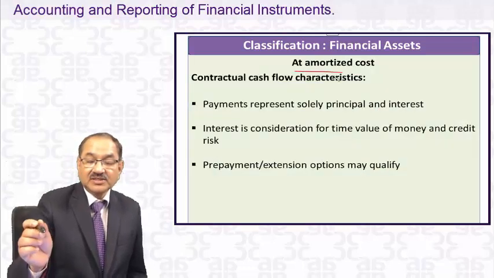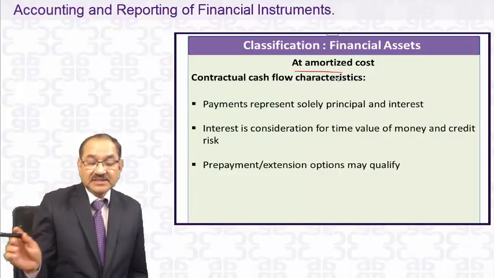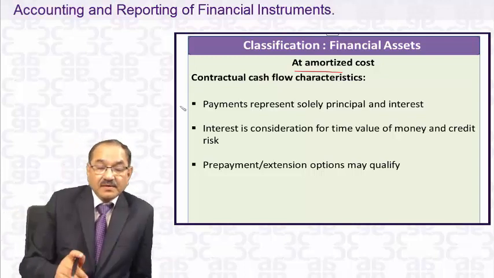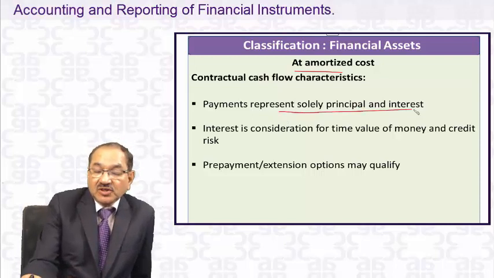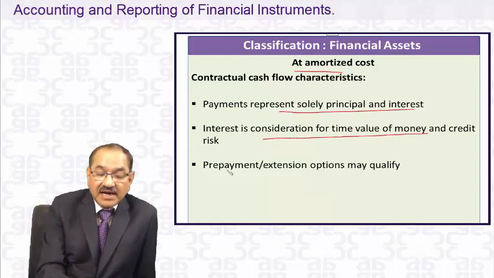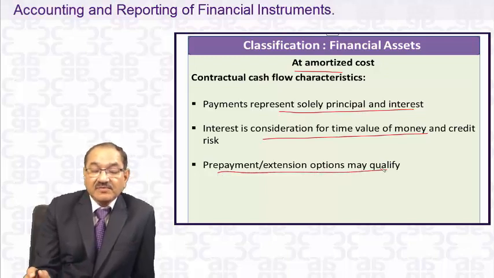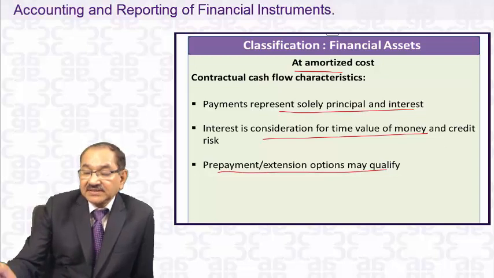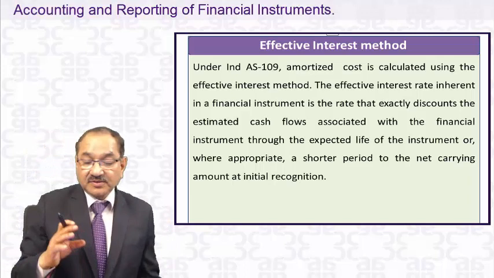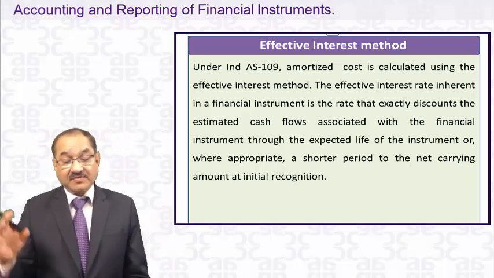It will be carried at amortized cost if the two conditions are satisfied: payments of solely principal and interest only. Interest is consideration for the time value of money, and prepayment and extension options may qualify. So this is at amortized cost. The next, if it is not that, as I told you, if it is held for trading, then it will be at fair value.